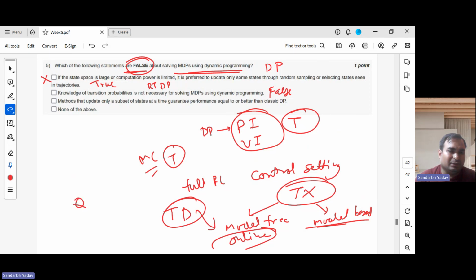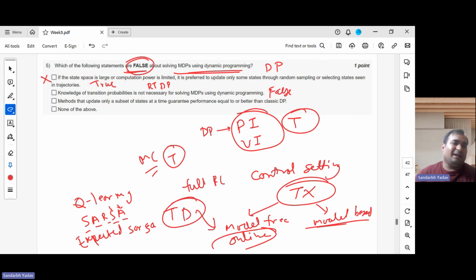And we will soon study learning SARSA. SARSA is basically state, action, reward, state, and next action. So this is the short form of SARSA. And there is one more called expected SARSA.